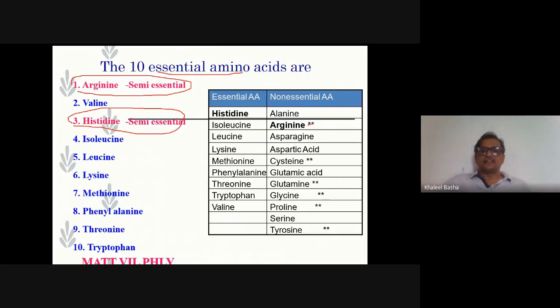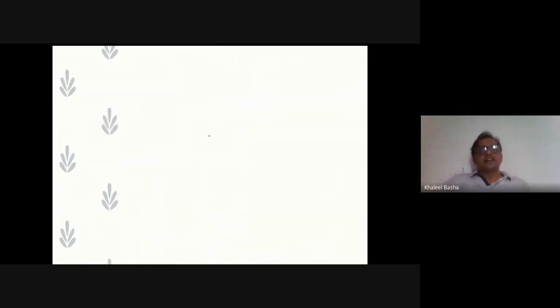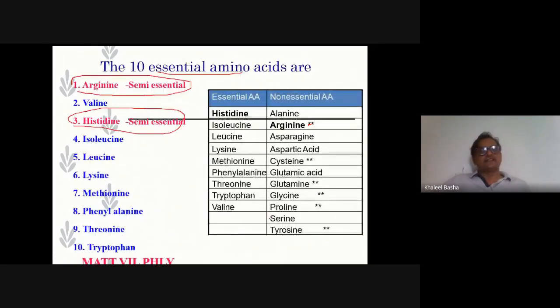We have given the two stars: arginine and histidine are the semi-essential amino acids. And what about the non-essential amino acids? Other than these amino acids, already I said there are 20 amino acids. From this, other than the 10 essential amino acids, alanine, asparagine, aspartic acid, cysteine, glutamine, glycine, proline, serine, and others, these 10 amino acids are called non-essential amino acids. Our body has the capability to synthesize these amino acids. That's why we need not take care about whether our diet contains these amino acids or not. That's why they are simply called non-essential amino acids.